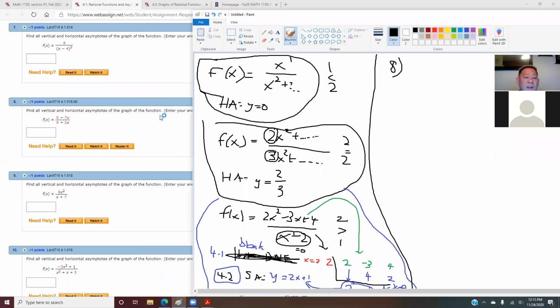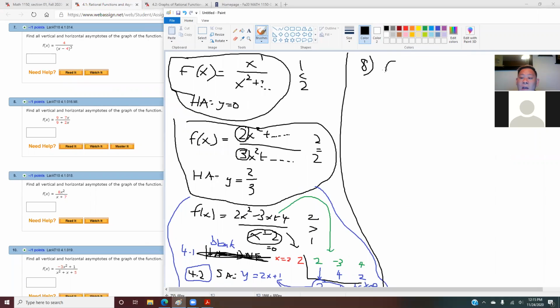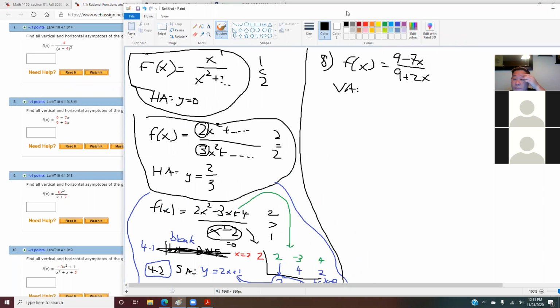This question wants you to figure out your vertical and your horizontal asymptote in this case. So the first thing is, how do you figure out your vertical asymptote? Anyone? Mercedes, Justin, Eric? The denominator equals 0, right? Yep, set your denominator equal to 0 and solve for x. So you set 9 plus 2x equal to 0 and solve for x. What do you get when you solve for x?